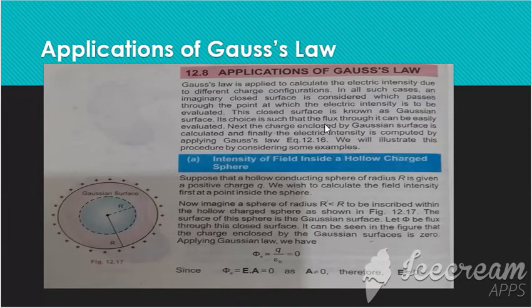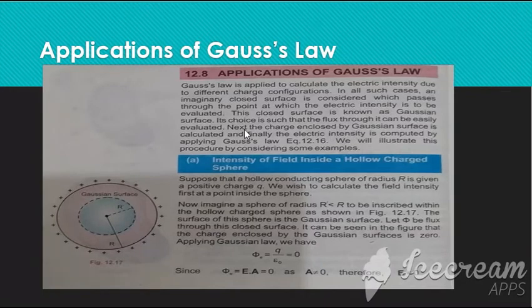Its choice is such that the flux through it can be easily evaluated. First the reason, next the charge, are two important points which should be kept in mind when choosing a Gaussian surface.